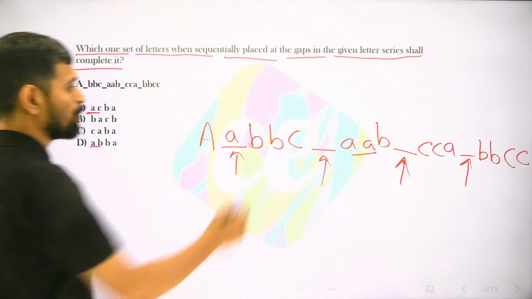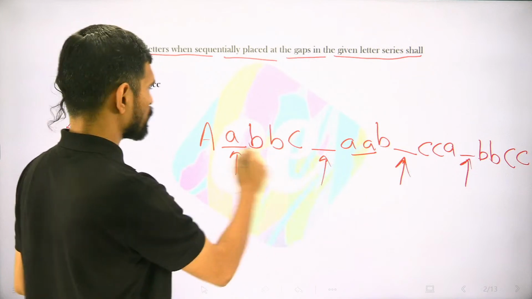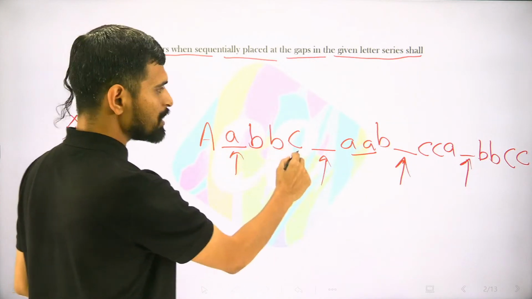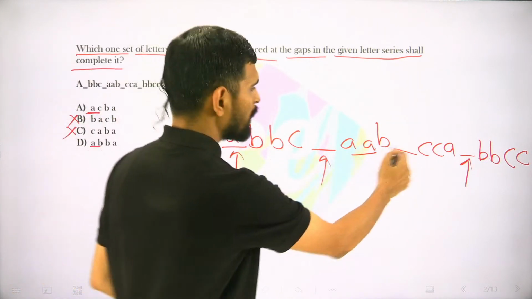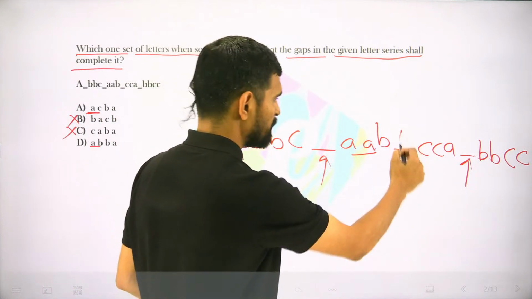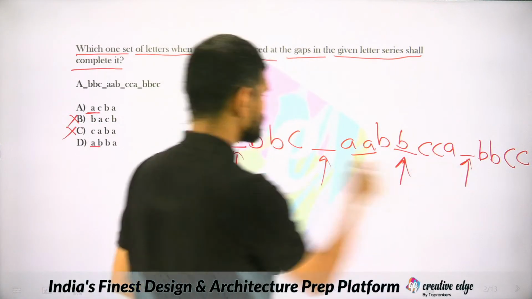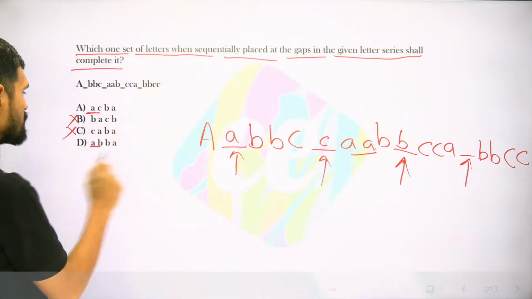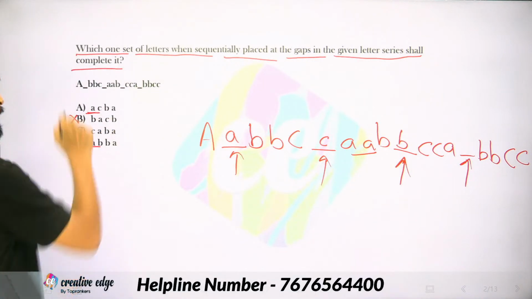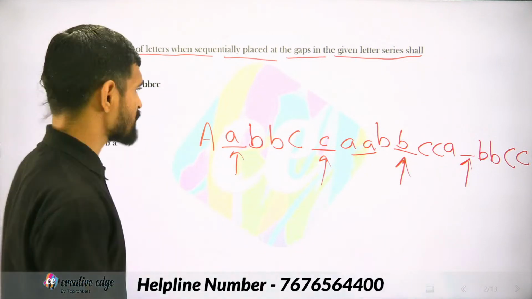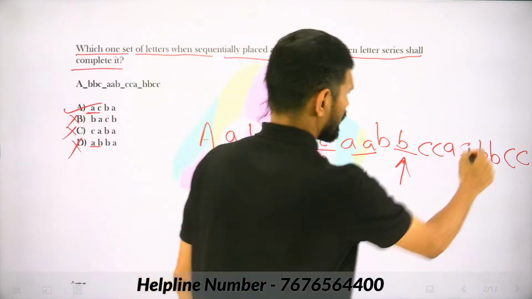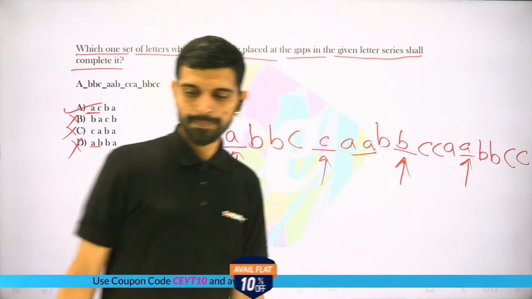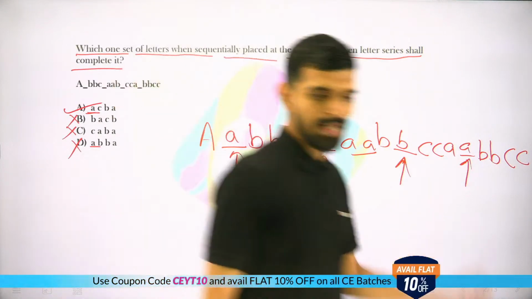Now, if we continue, A, B, B, C, A, B, B, C, another C. So this should be CB. ACB, AB eliminated. My answer will be ACBA. So that makes this our answer.